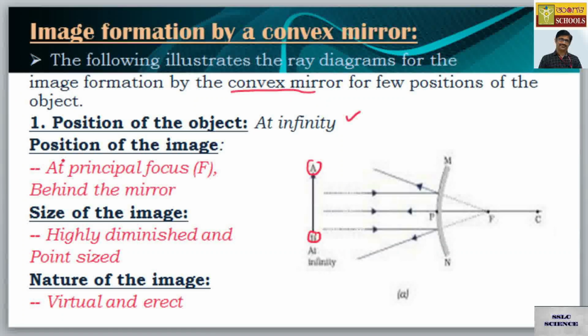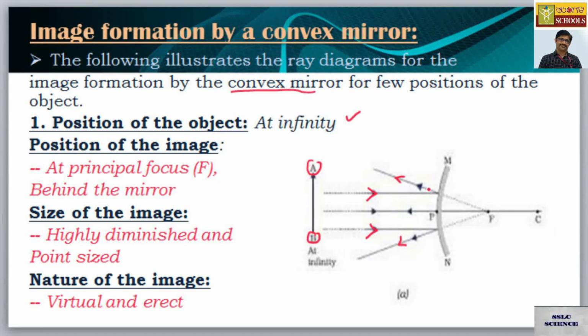Position of the image, if you are tracing, see the ray of light from this side, it enters parallel to the convex mirror. In this sense I am talking. The rays of light pass from point A and B respectively. After that, light rays are going to diverge from the mirror. After reflection, you are getting the divergent rays of light.